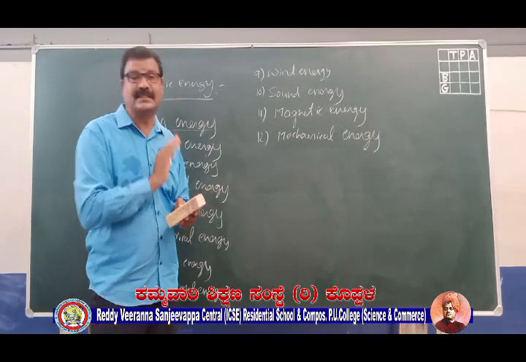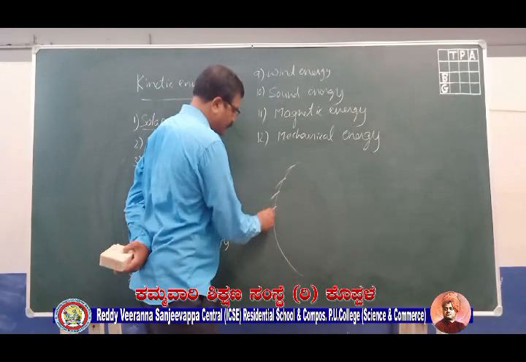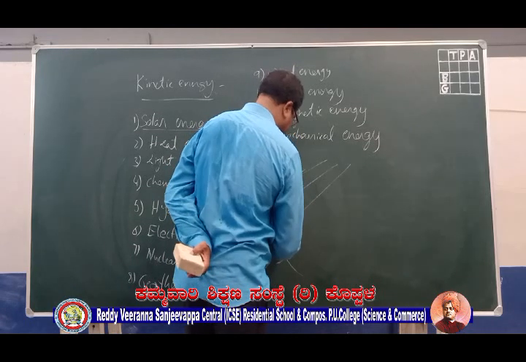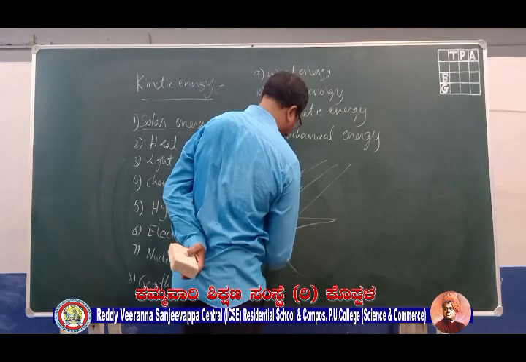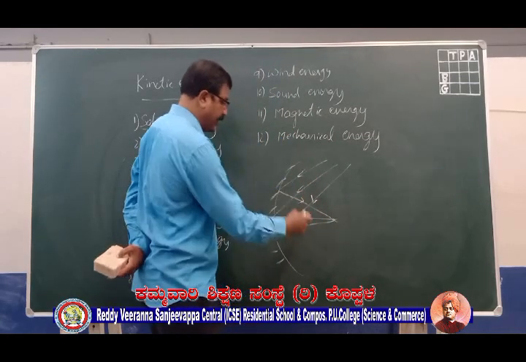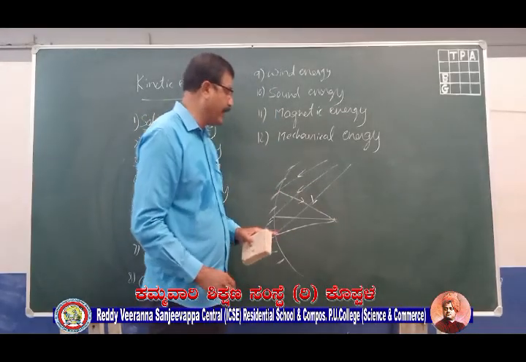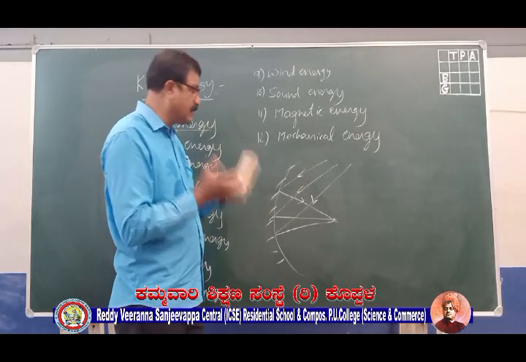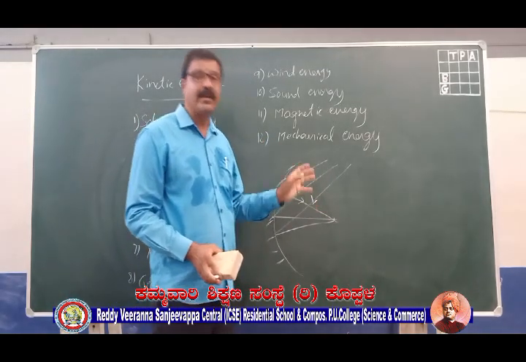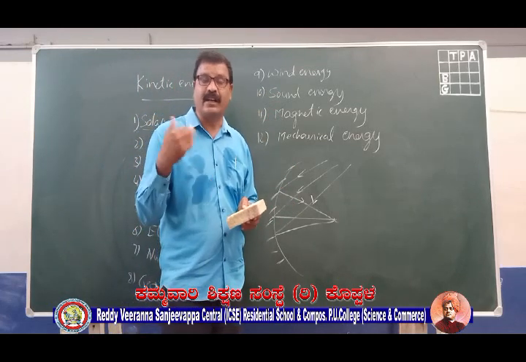You have got solar furnaces, where, say simply, I can have a parabolic mirror here. I'll allow all the light to fall onto the surface of the parabolic mirror and make the light converge, or make that heat energy converge at a single point where you are getting the maximum energy. This type of device, where we are converging all the solar energy into a single point, we call a solar furnace.